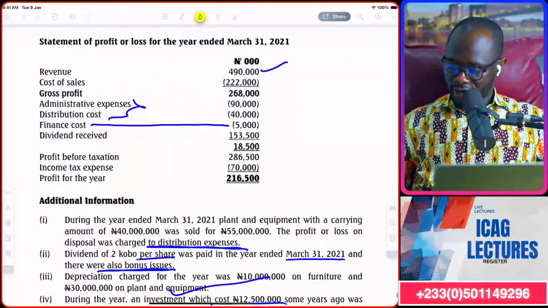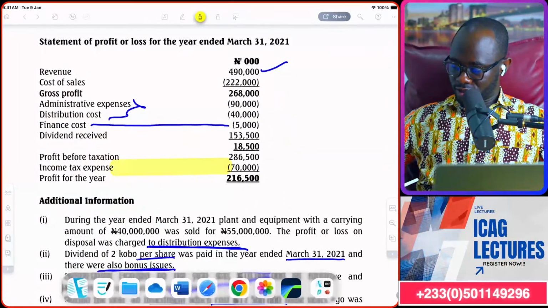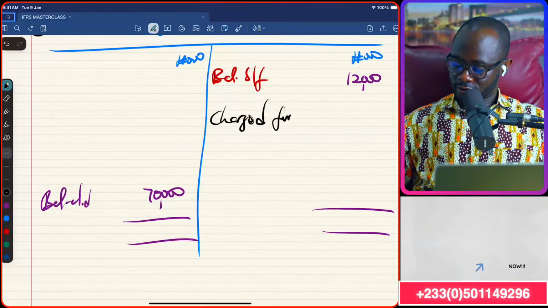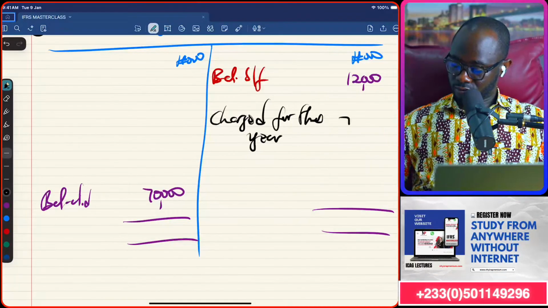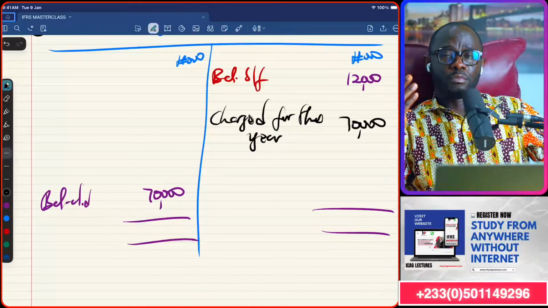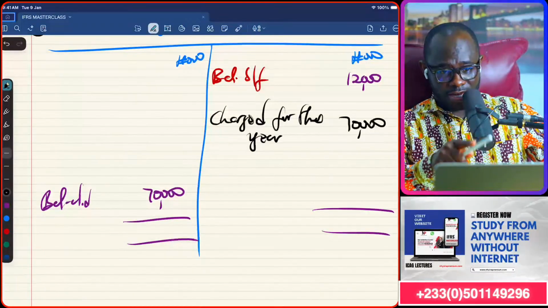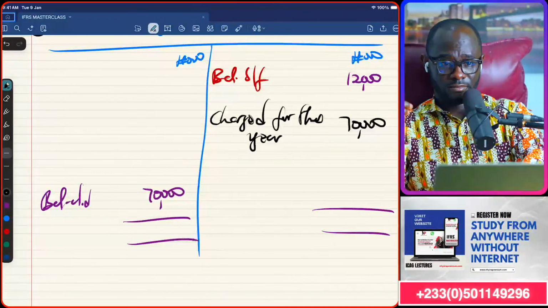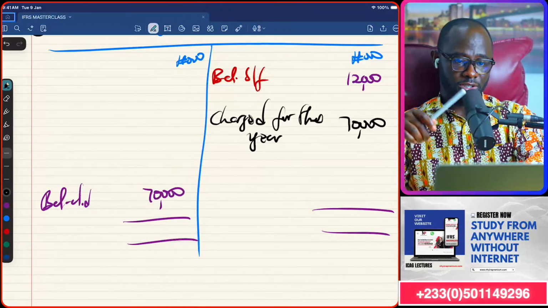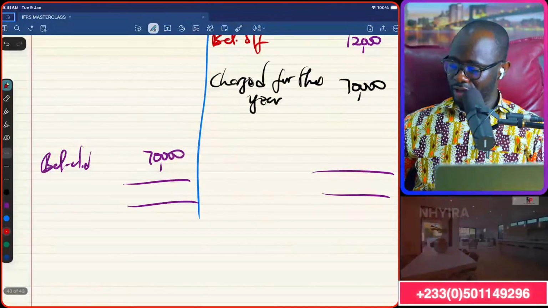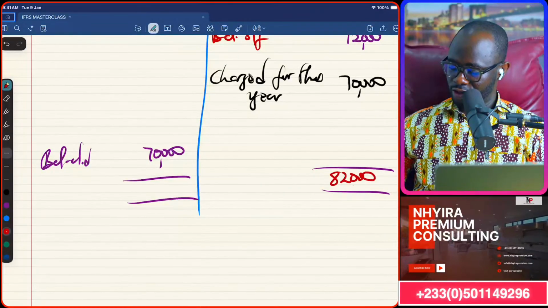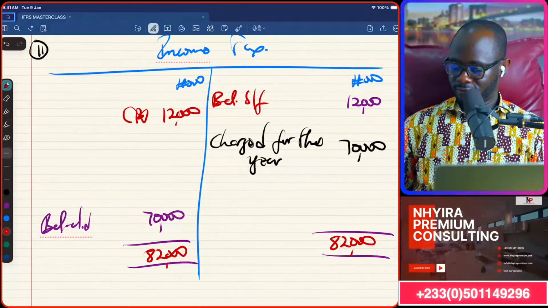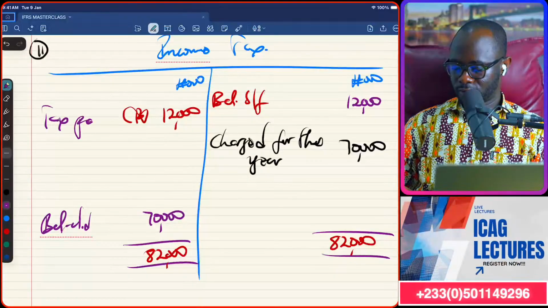Then we go to P&L account. Income tax charge for the year was 70,000. That will go to the credit side. 70,000. Here we are not preparing OCI because remember the tax that is coming or charge for the year is both P&L and OCI. Right? But there is no OCI here, so no worries. And so technically it means that it cancels itself out. So 82,000, 82,000. So it means the tax paid will be 12,000. Sounds good?